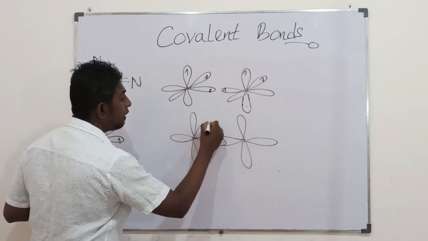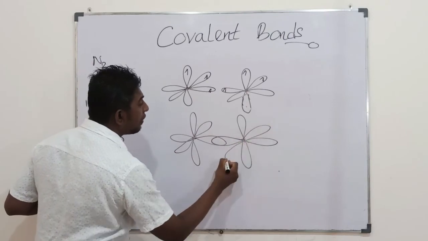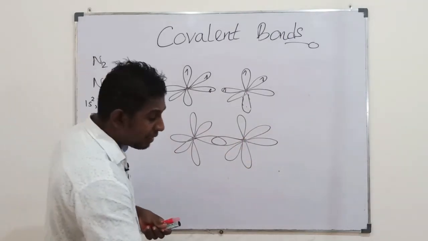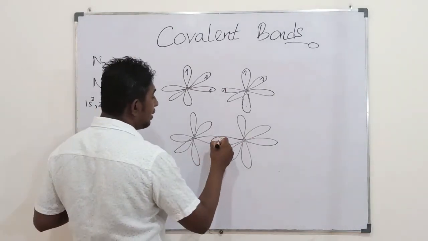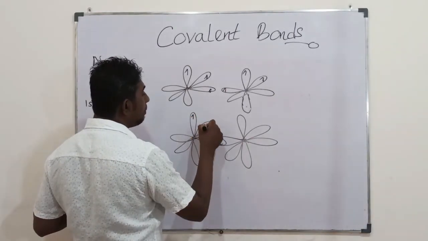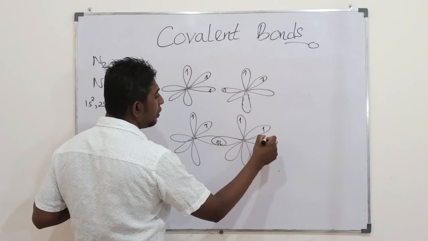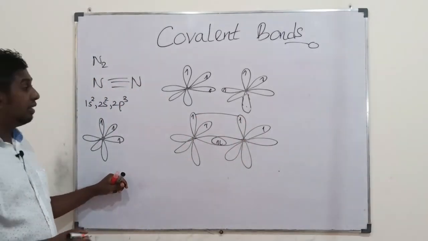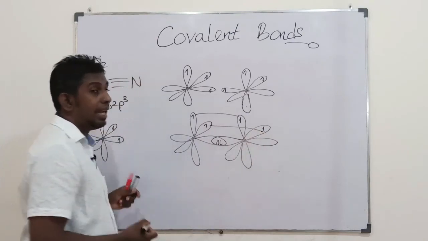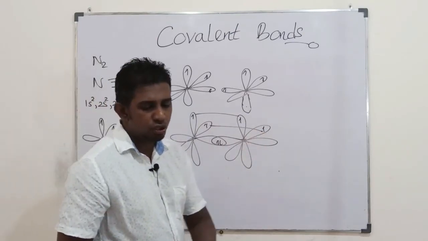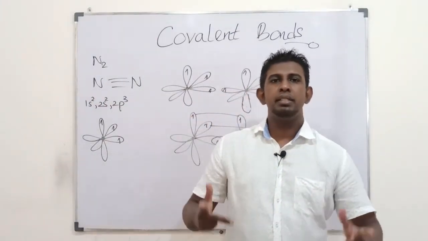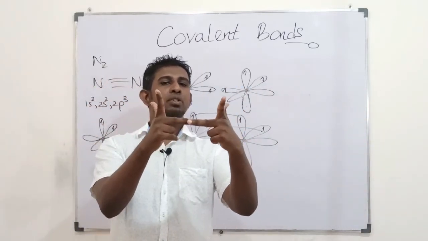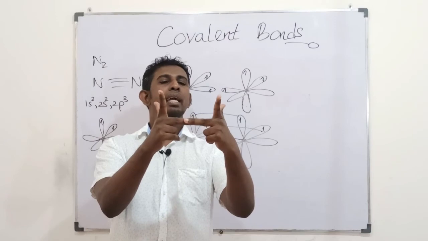All the other overlappings would take place laterally, at the side of the line that links the two nuclei. Those three p orbitals are perpendicular to each other. The first overlapping would take place on the same line that links the two nuclei.